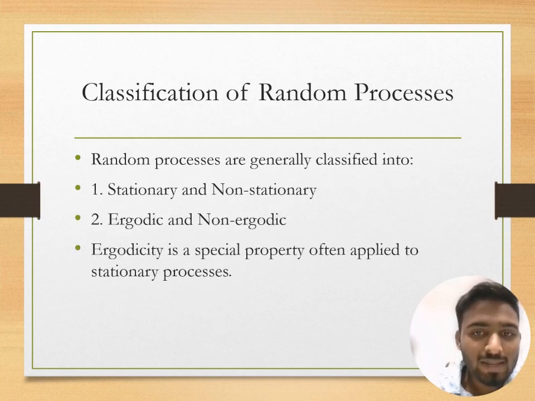Classification of random process. Random processes are generally classified into three types. First one, stationary and non-stationary. Second one, ergodic and non-ergodic process. Third one, ergodicity is a special property often applied to stationary process.